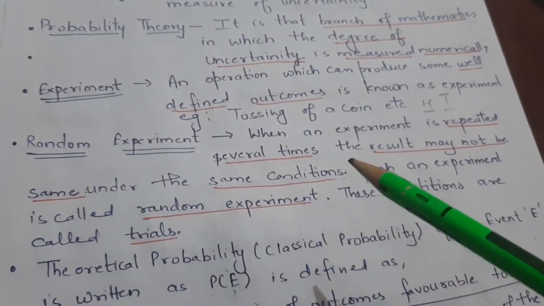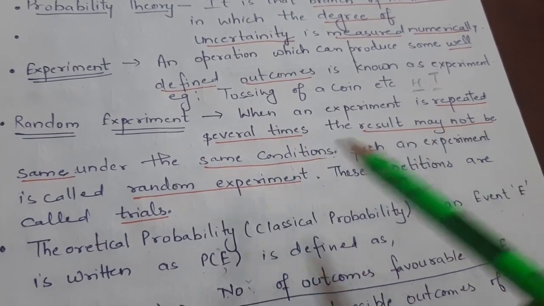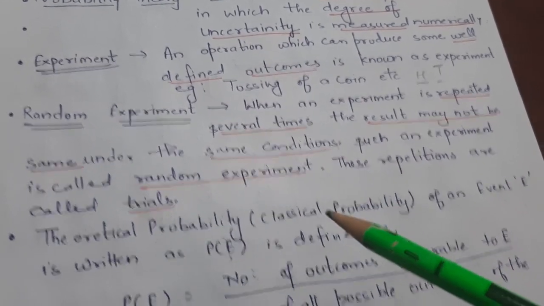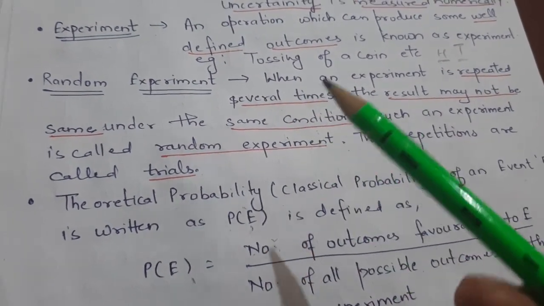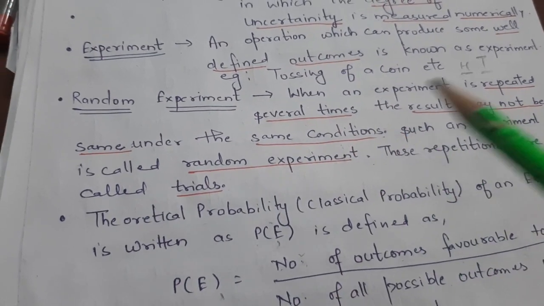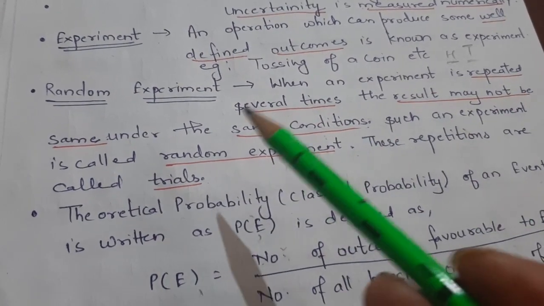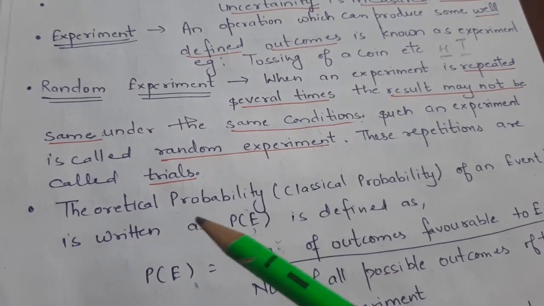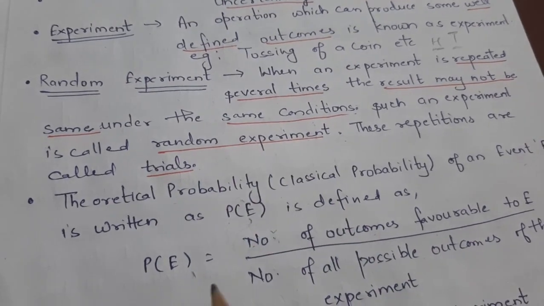Now, what is a random experiment? When an experiment is repeated several times, the result may not be the same under the same condition. Such an experiment is called a random experiment. For example, we have thrown a dice 5 times. Do we get the same number every time? No. It may produce the same result and it may not, but the conditions are the same. So this is a random experiment. And such repetitions are known as trials.